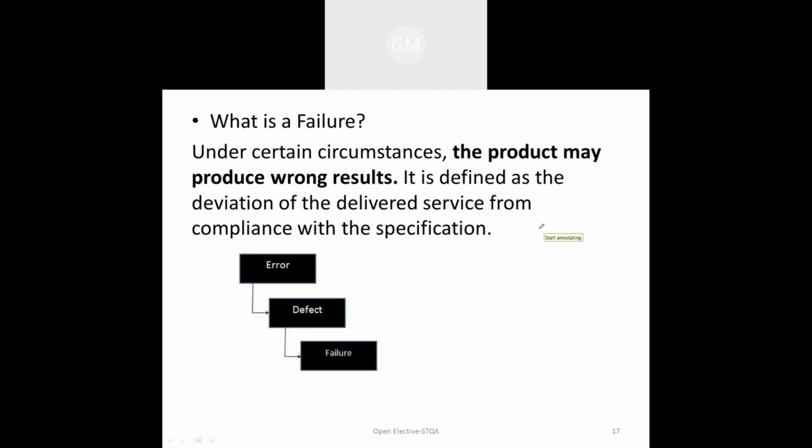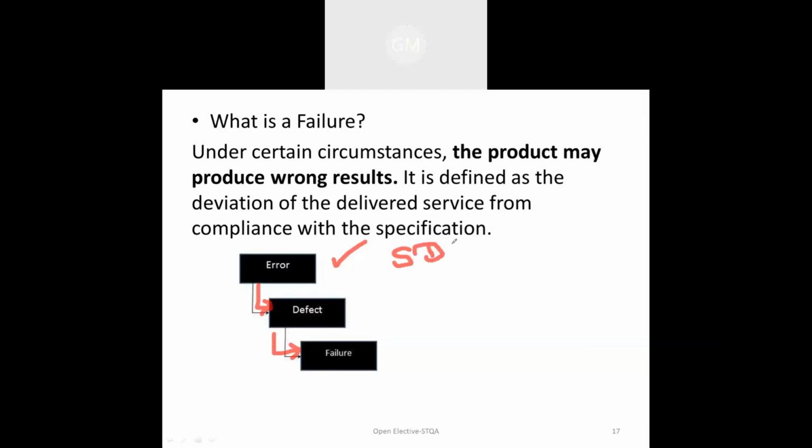Now, whenever we go for failure, first of all, in your system, application or software, an error occurs. Because of that error, a defect is generated in your system, and that defect impacts the system failure. The error is handled by the software development team, because wrong code was written, so the error occurs in the system.